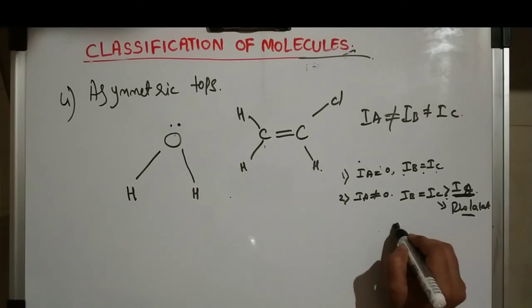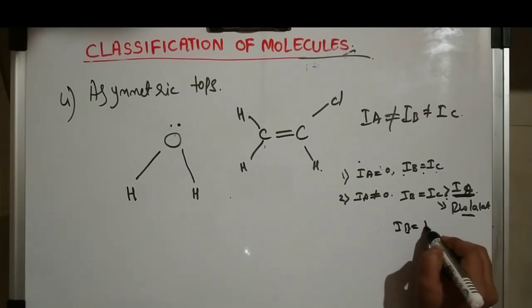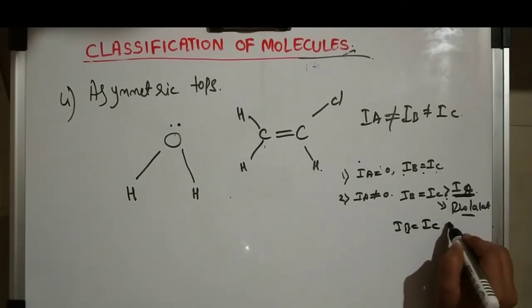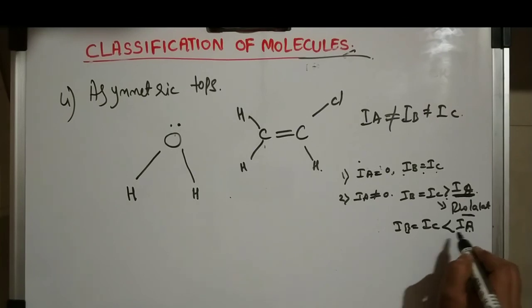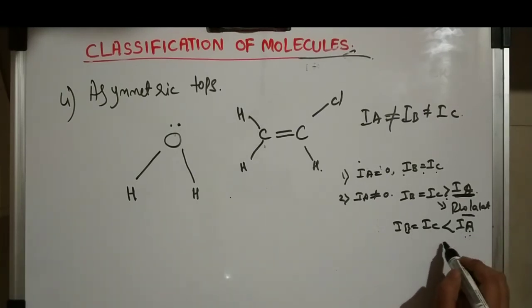In the second case, if IB and IC are more than IA, here IA will be more, so we need to apply more moment of inertia, and we name it oblate.